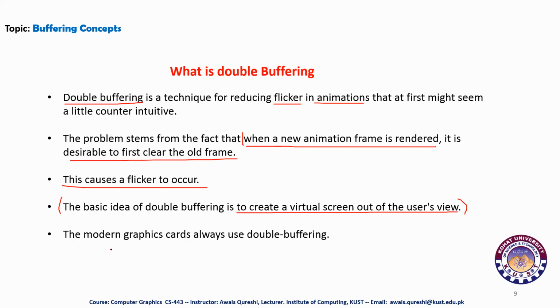Modern graphics cards always use double buffering. You can judge from NVIDIA graphics cards that they are using double buffering techniques. That's why they render so fast and their performance is so good. This is the main reason. Double buffering is an optimization technique in computer graphics and image processing. You can use double buffering in many areas, such as online video streaming and audio streaming. Double buffering is a concept that is widely used in many areas.